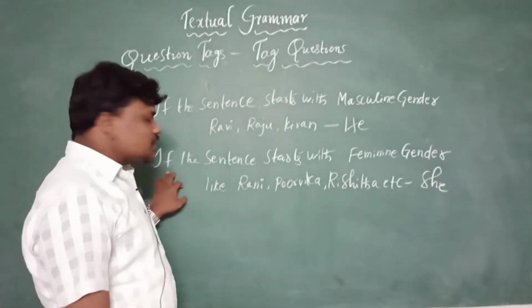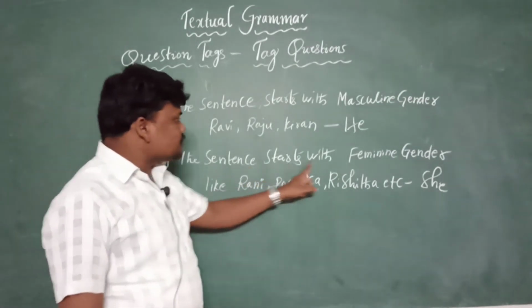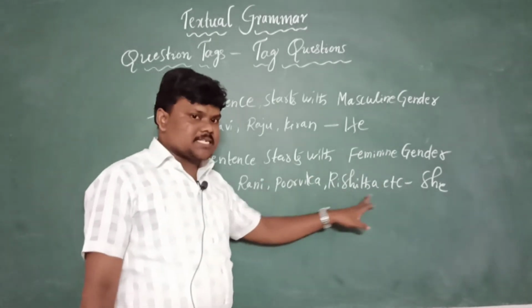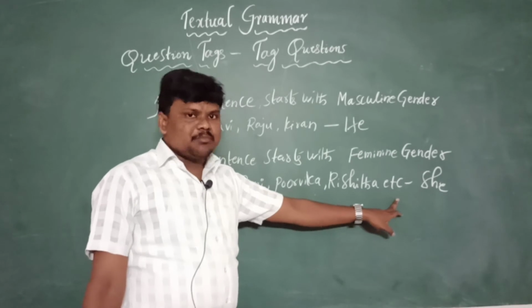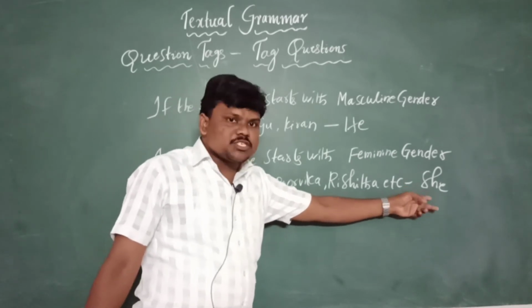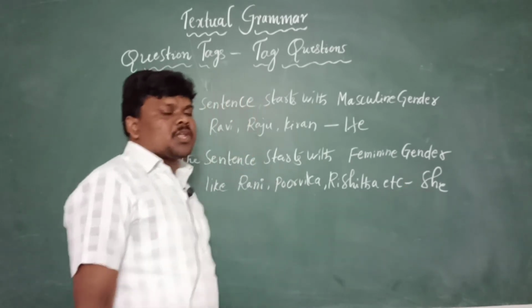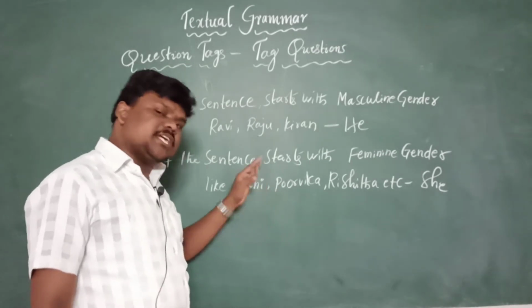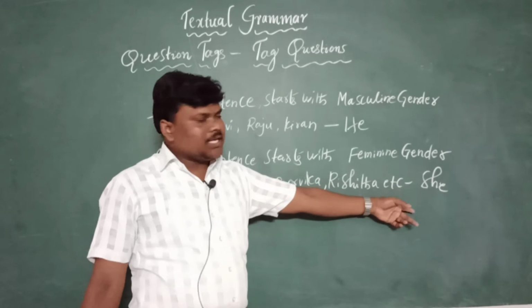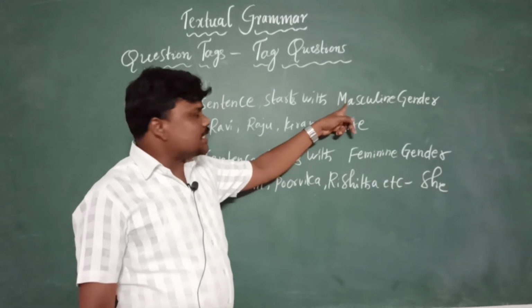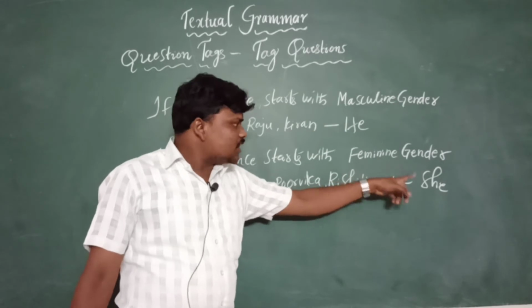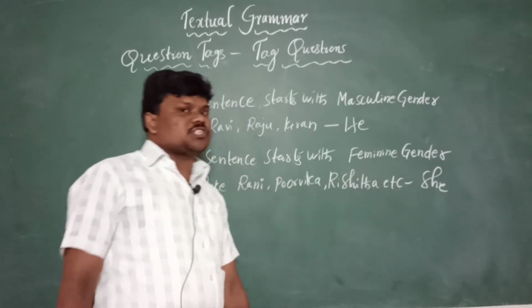And second instruction, if the sentence starts with the feminine gender like Rani, Purvika, Rishita, etc., and girls related names, women related names, we need to change those into the pronoun she, compulsory. Don't end your question tag with a name. We need to change those names into pronoun. Okay na? If it is a masculine male related gender, we need to change to he. If it is a feminine gender, girls related names, we need to change into she.